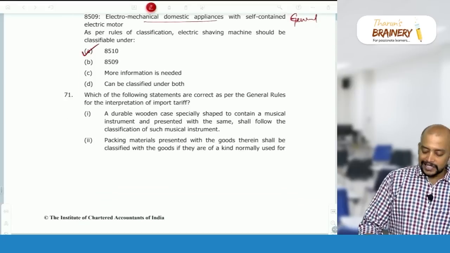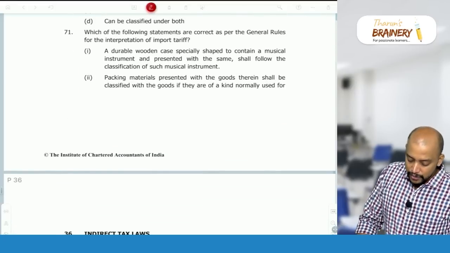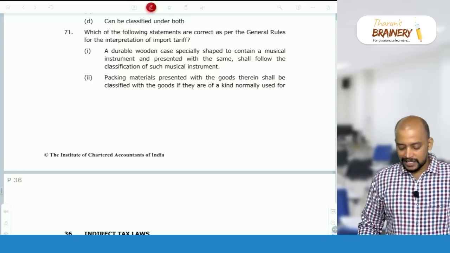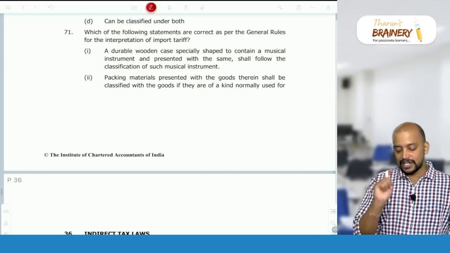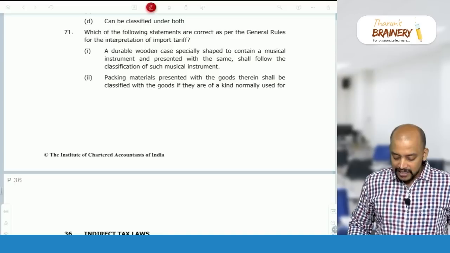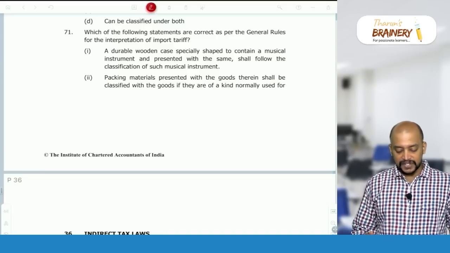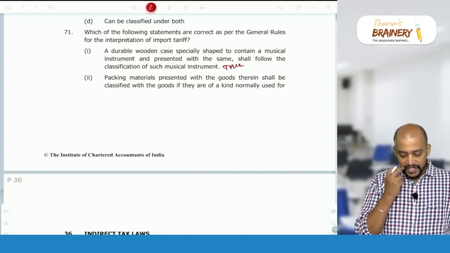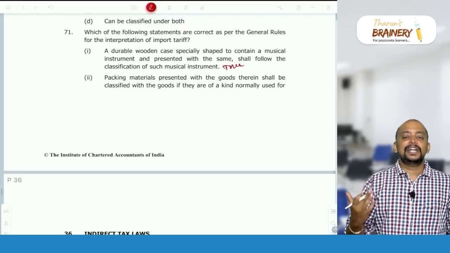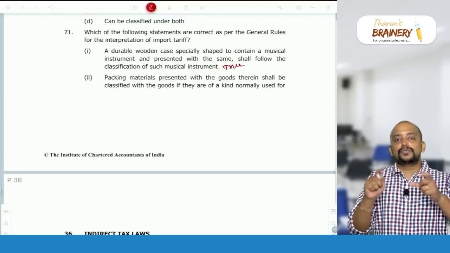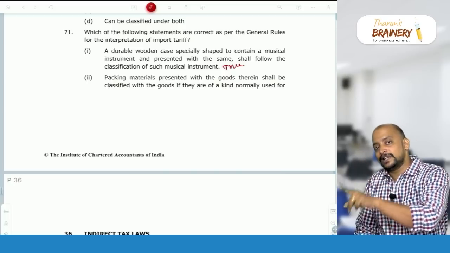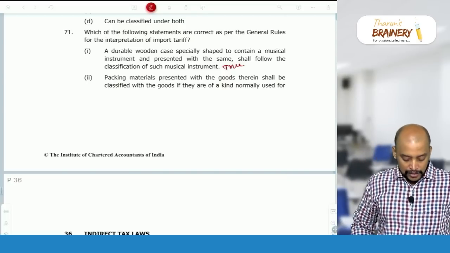Which of the following statements are correct as per general rules of interpretation of import tariff? A durable wooden case specially shaped to contain a musical instrument and presented with the same shall follow the classification of such musical instrument. True. So the first one is true. I even discussed in my class the violin box. A violin box can be used only to keep a violin, so whatever is the rate applicable to violin, the same rate should be taken for violin box also.